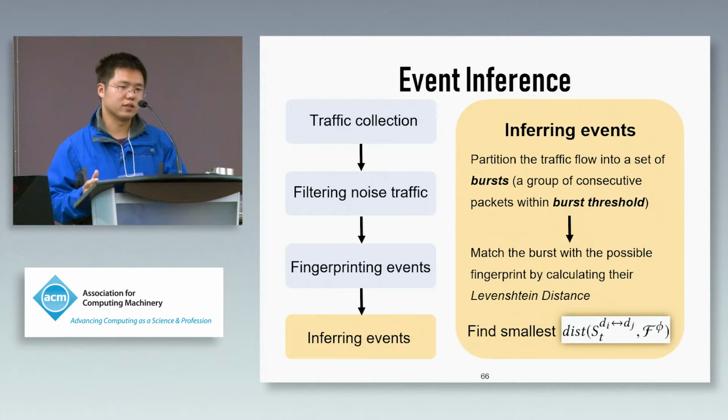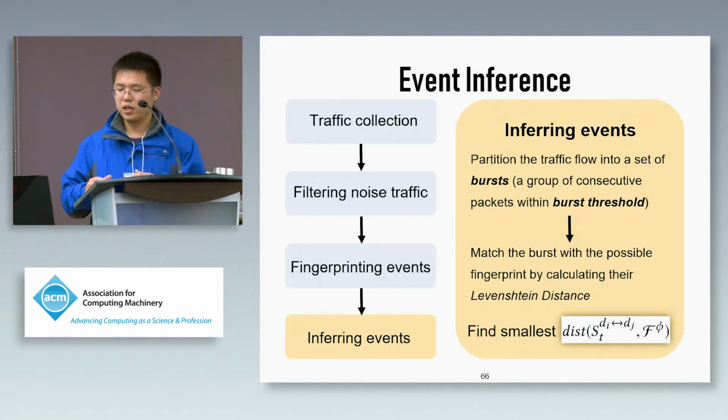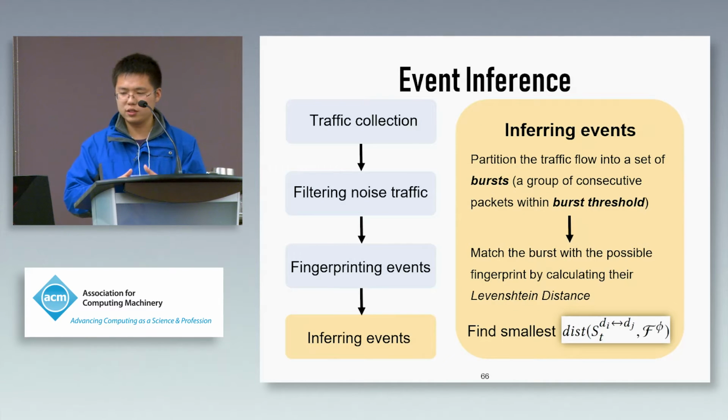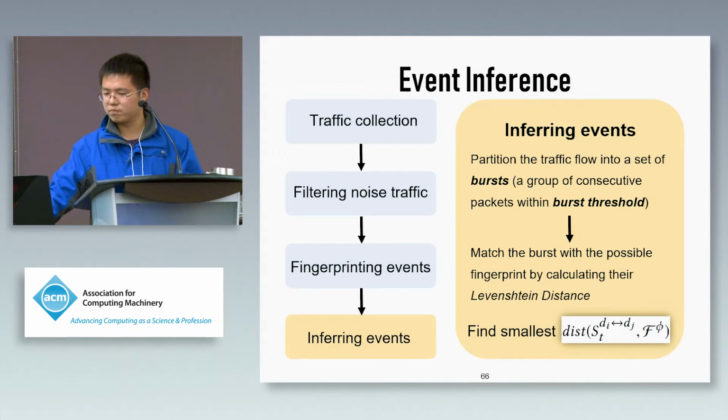Now, since we can obtain the traffic and the events, the next thing we need to do is to infer the event. So we bring in the concept of burst to control the interval of traffic flow. Then we partition the traffic into several groups. We calculate the packet sequence of each group. We calculate the distance between the packet sequence and all event fingerprints, and we choose the event with the minimal Levenshtein distance as the inferred event.